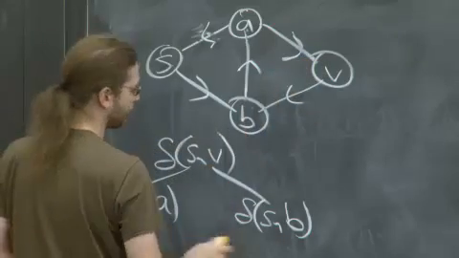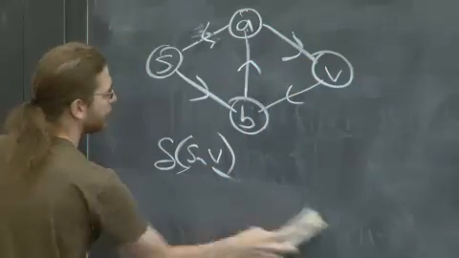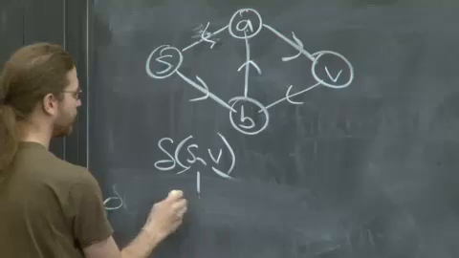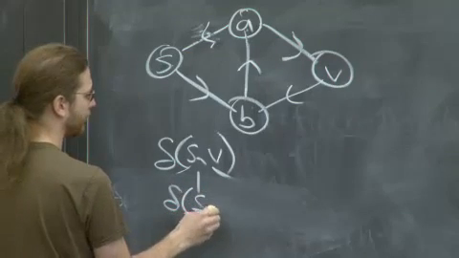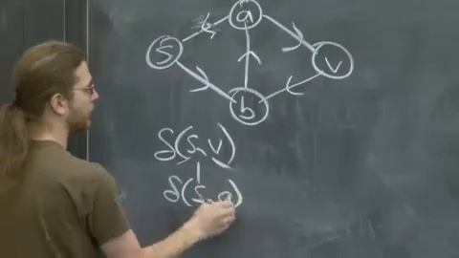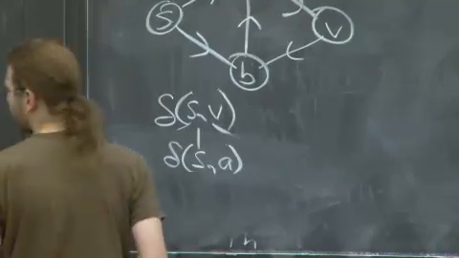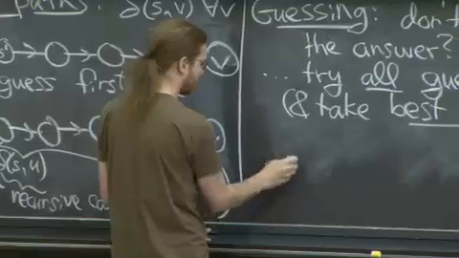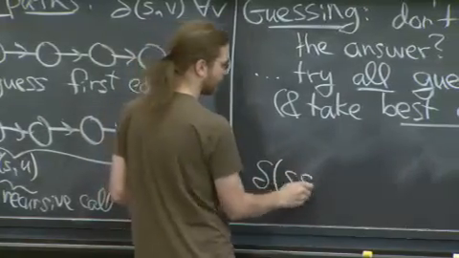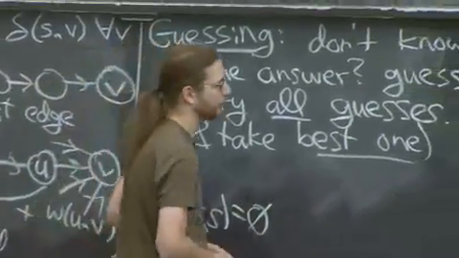Oh, sorry, actually, we just need 1. Only 1 incoming edge to v. So it's delta of s comma a. Sorry, I should have put a base case here too. Delta of s comma s equals 0, let's say.